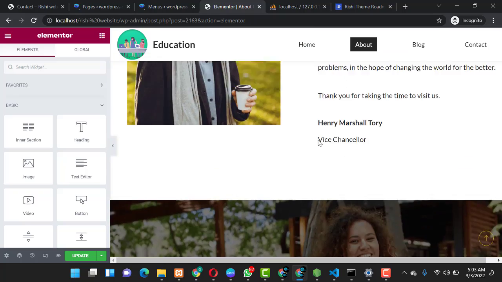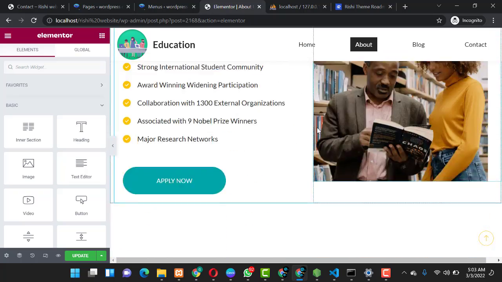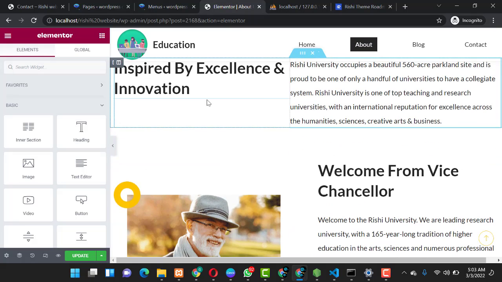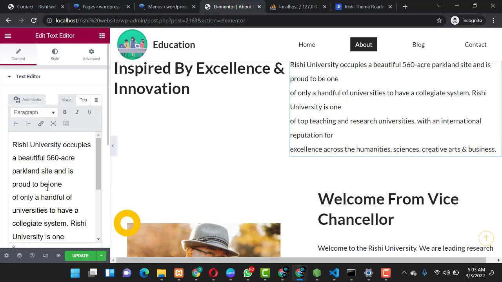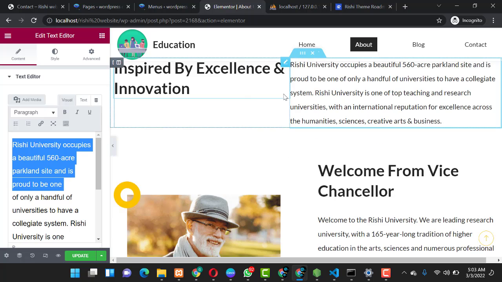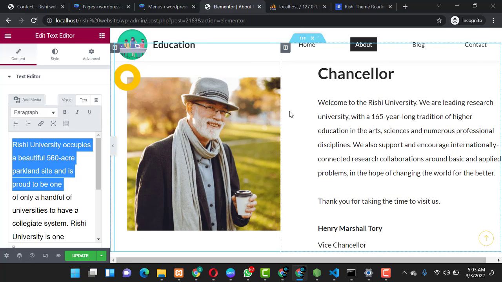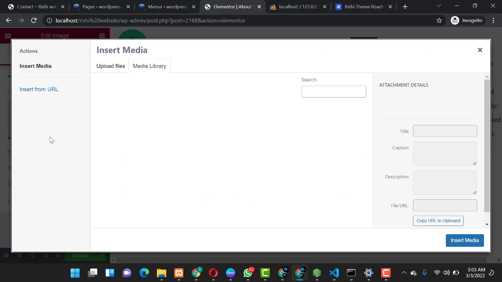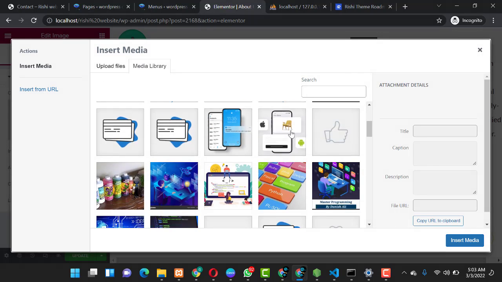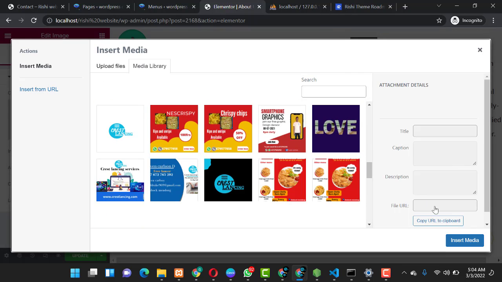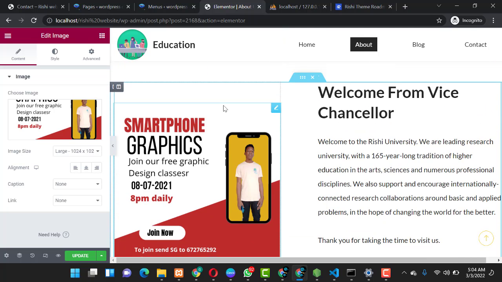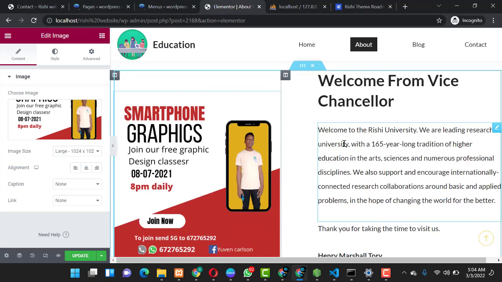So you can have this. You can also remove this, and you just want to make it simple. So you can come here, inspired by that. You come over here, you can still edit this text and fit in your own text that fits your niche. Over here you can change this image and input the image that also fits your niche. For example, let's take something like this that talks about smartphone graphics.